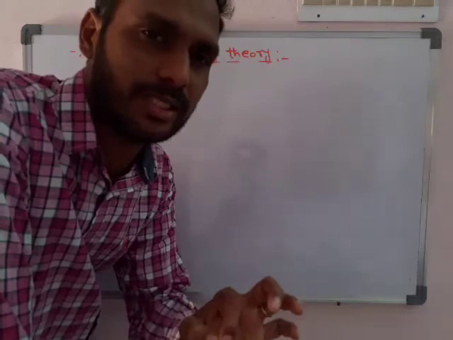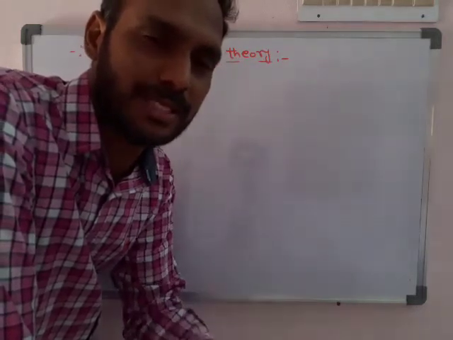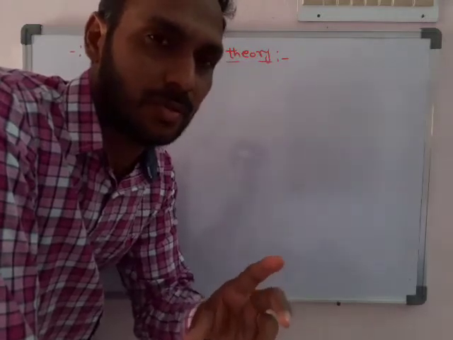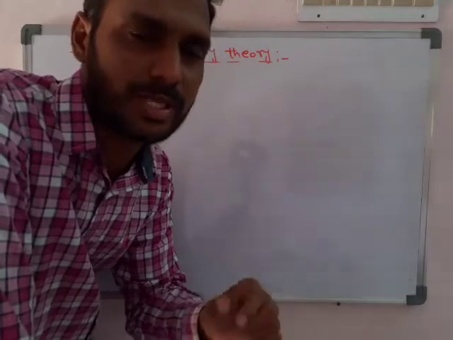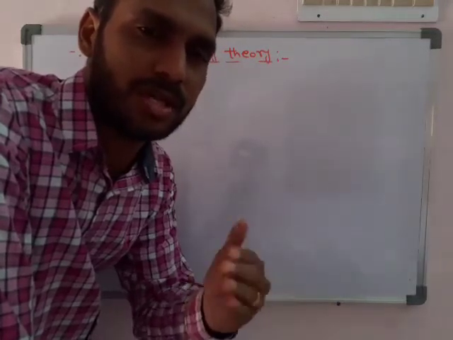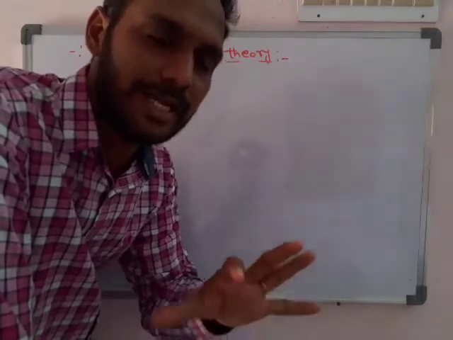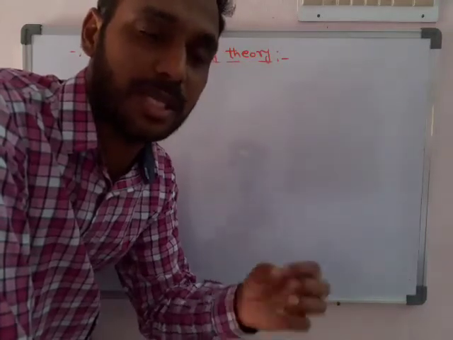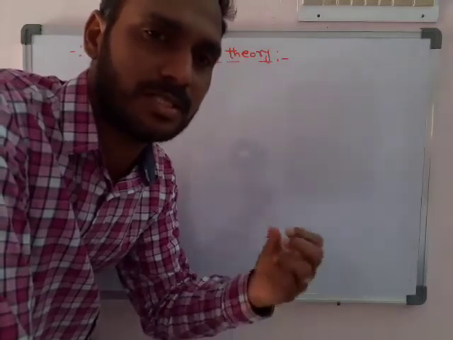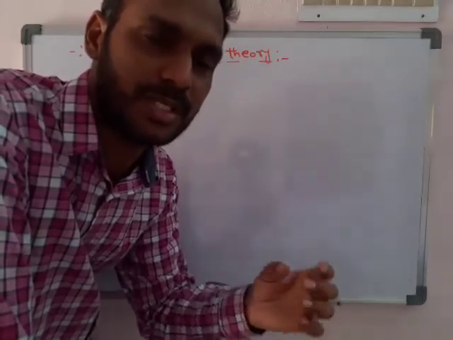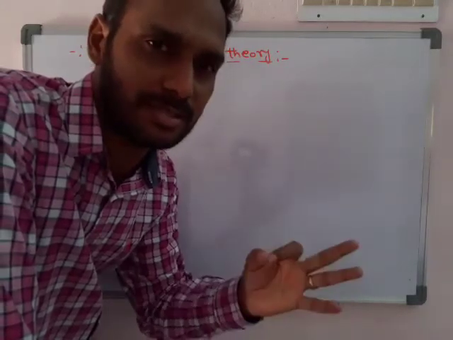What is an acid? A proton donor is an acid. What is a base? A proton acceptor is a base. The acid-base reaction is called neutralization. In neutralization, according to this theory, the transfer of H plus takes place from acid to base. An acid always forms a base, and a base always forms an acid. A strong acid forms a weak base, and a weak acid forms a strong base. A weak base forms a strong acid, and a strong base forms a weak acid.